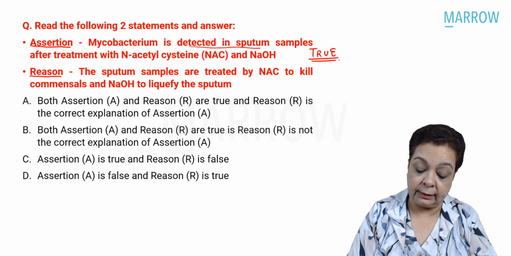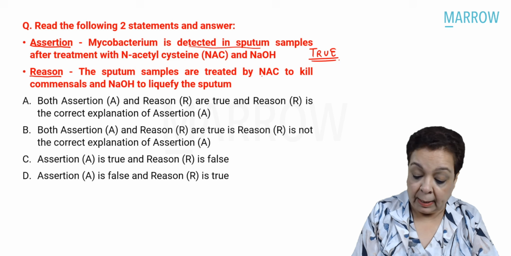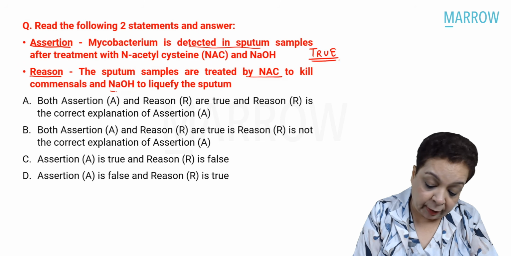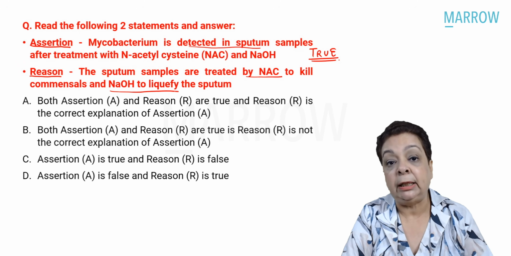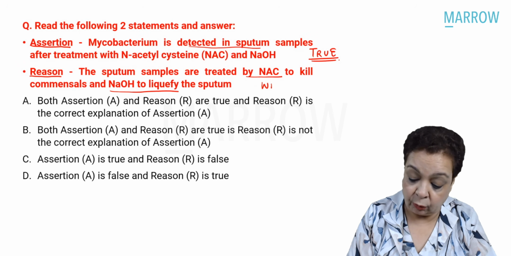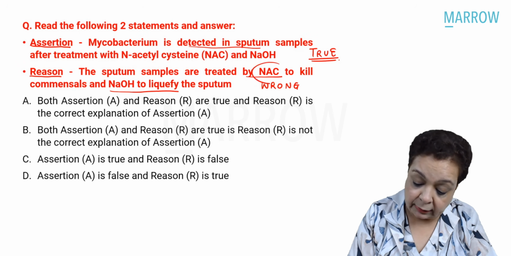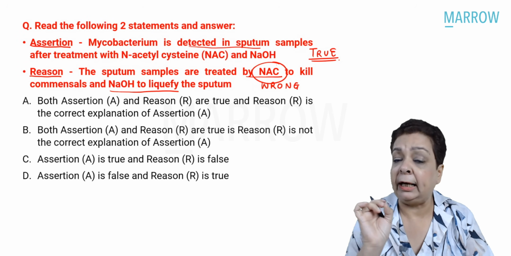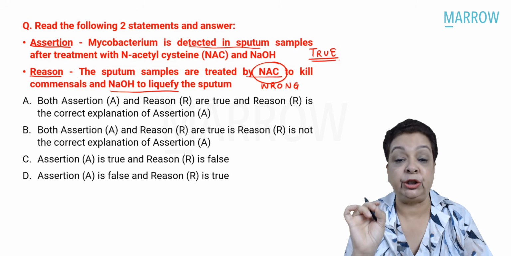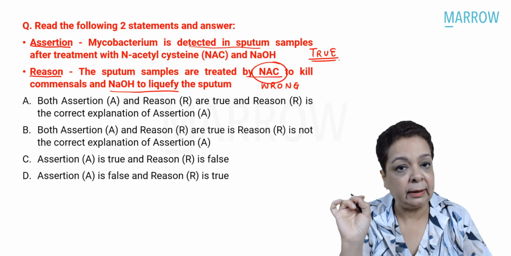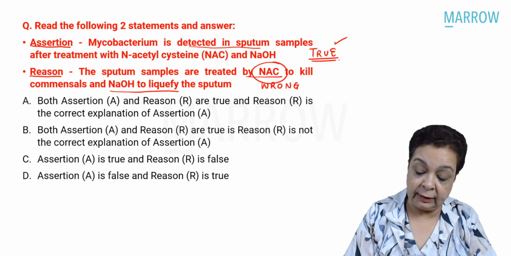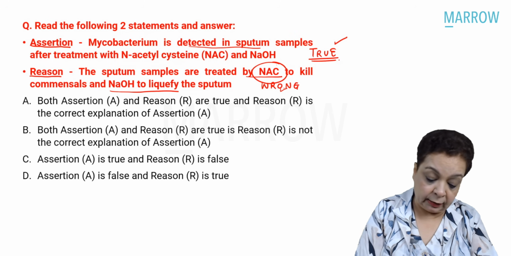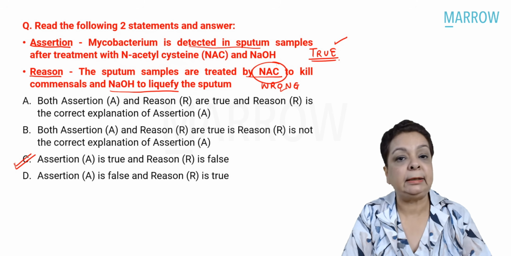And the reason that they're saying is that sputum samples are treated by N-acetyl L-cysteine to kill the commensals and sodium hydroxide to liquefy the sputum. This is a wrong statement. Why? Because it is the NALC, NAC, which is liquefying the sputum sample, and it is the alkali sodium hydroxide, which is killing the commensals present in that sample, right? So our first statement, the assertion, is correct, but the reason is incorrect. What is the answer? Answer is option C.